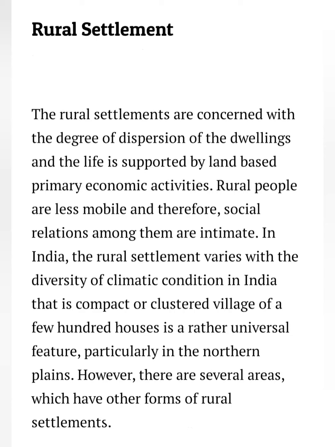Now we discuss the factors determining rural settlements. There are various types of factors. One is physical factors, second is cultural and ethnic factors, and third is security factors. What do you mean by physical factors? Physical factors include the nature of terrain, altitude, climate, and availability of water. Second is cultural and ethnic factors, which means social structure, caste, and religion. Security means defense against theft and robberies. So the factors determining rural settlements are physical features, cultural and ethnic factors, and security factors.